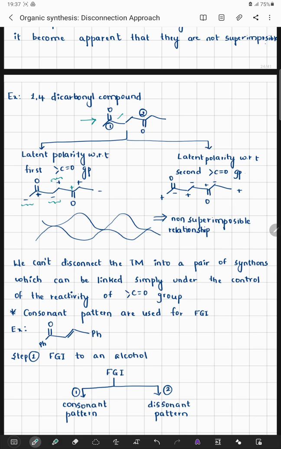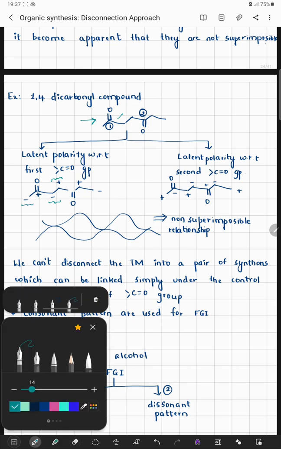We can observe here that we are trying to alternate the system. There is a negative charge, then a positive charge, but on this carbonyl carbon I should get an alternating positive charge, and in turn I am getting a negative charge. So this is one of the disadvantages of this dissonant pattern.